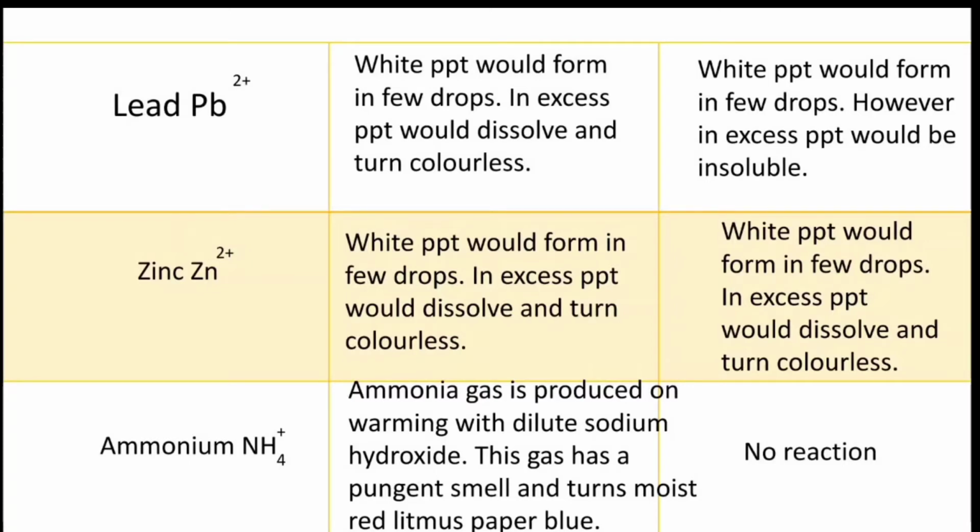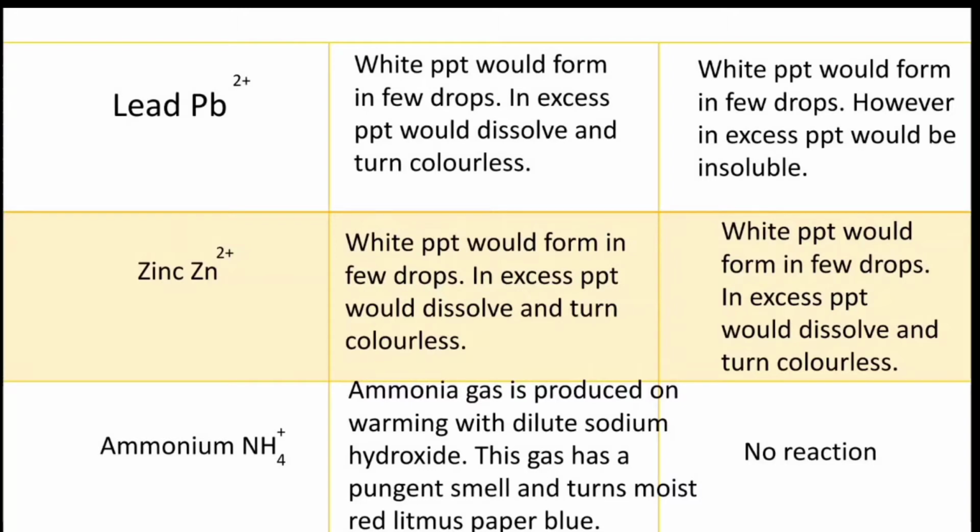And now we'll discuss the test for ammonium. First of all, ammonium has no reaction with aqueous ammonia. So the ammonium has only a reaction with sodium hydroxide. Ammonia gas is produced on warming with dilute sodium hydroxide. When the dilute sodium hydroxide is added and it is warmed, the ammonia gas is given off. This is the test for the ammonium ion.